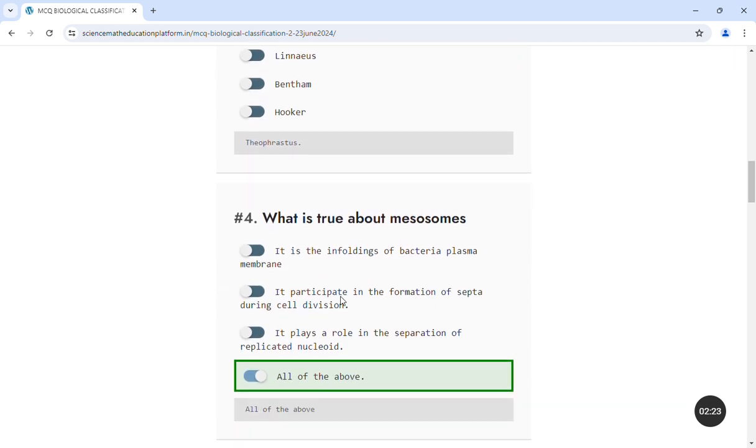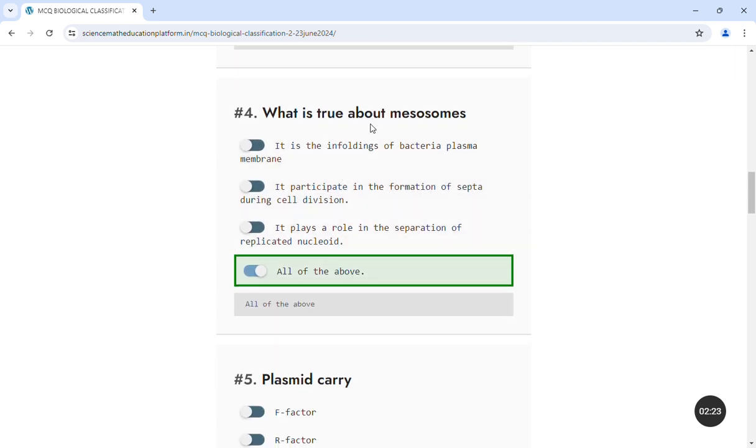He is the student of Aristotle. Next is what is true about mesosomes. So mesosomes are actually the enfoldings of the bacterial plasma membranes. They participate in septa formation during cell division and also help in the separation of the replicated nucleoid during cell division. So these three are true for mesosomes.